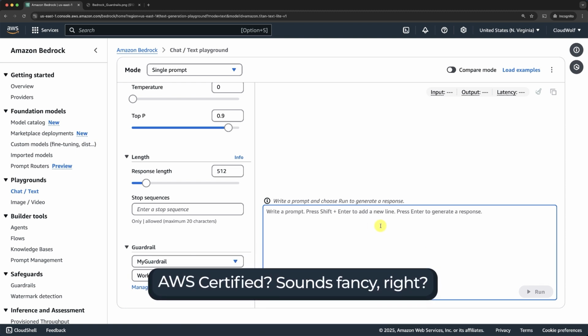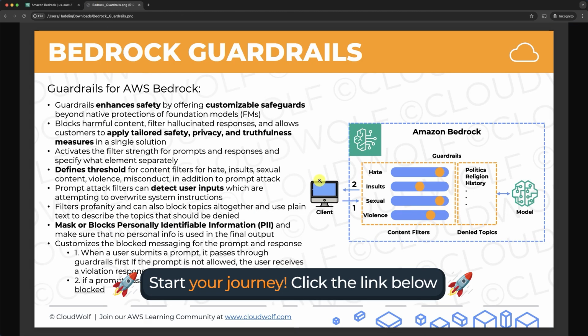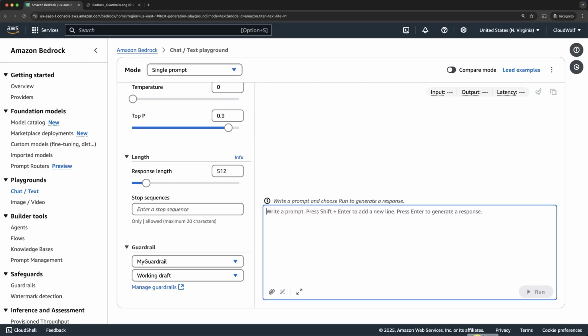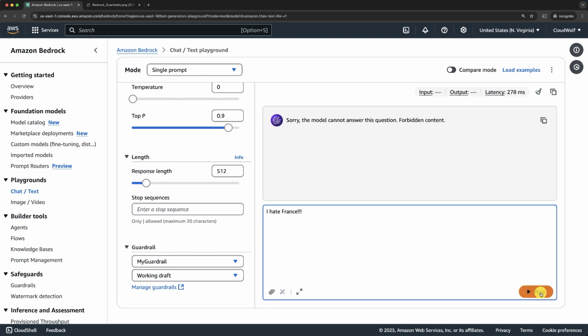Okay, so now let's do the test. We're going to test first the harmful content. So for example, let's test hate. I'm not going to test the 4 of them. Let's just test hate. For example, I'm going to try to say, I hate France. Of course, that's not true, because I'm French, but I just want to test it. Let's click run and let's see what happens. There you go. Sorry, the model cannot answer this question. Forbidden content. So here the guardrail worked really well.